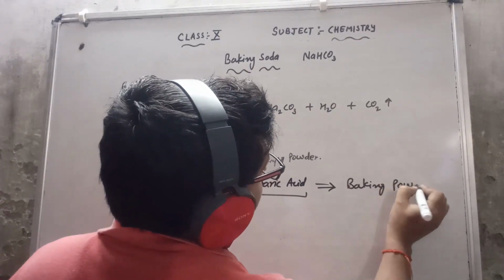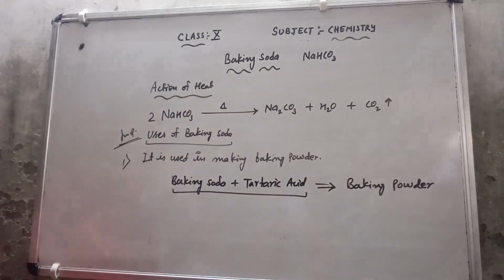The hydrogen ion from the acid makes the baking soda into baking powder. And when baking powder is heated, sodium bicarbonate decomposes to give carbon dioxide and sodium carbonate.